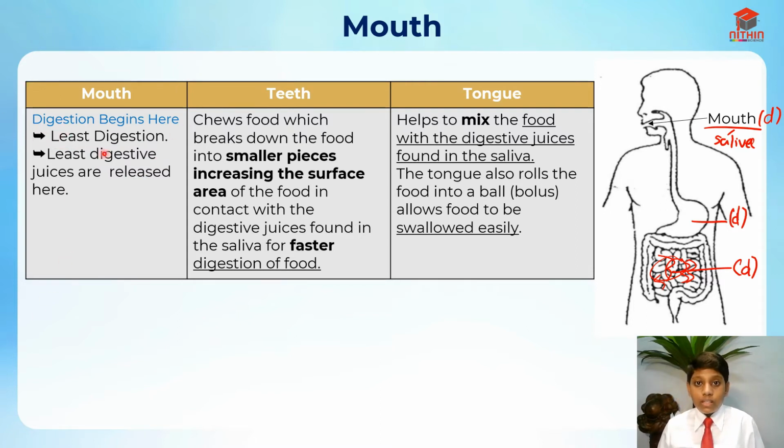So digestion begins at the mouth, and here's the least digestion, because the least digestive juices are released over here. In the mouth there's teeth, right? What is the function of the teeth? You know that we chew food, right? We chew food, which breaks down food not into simpler substances, but into smaller pieces, because simpler substances is really small.